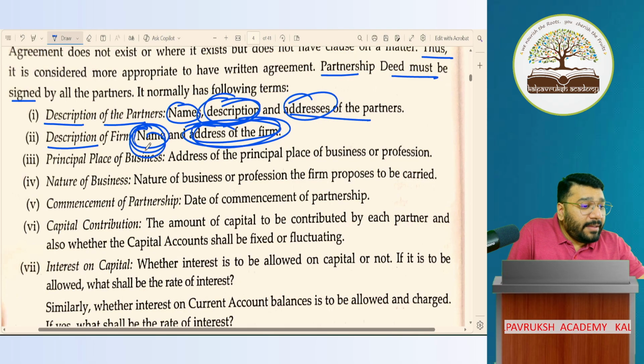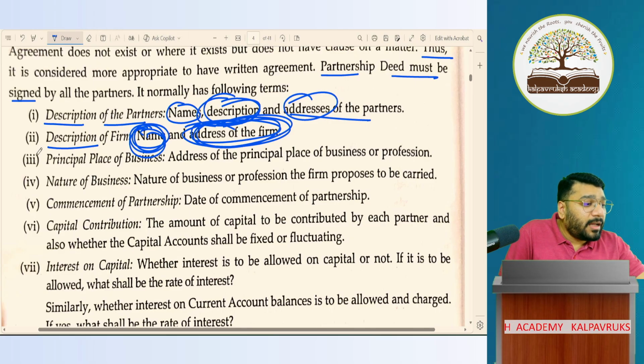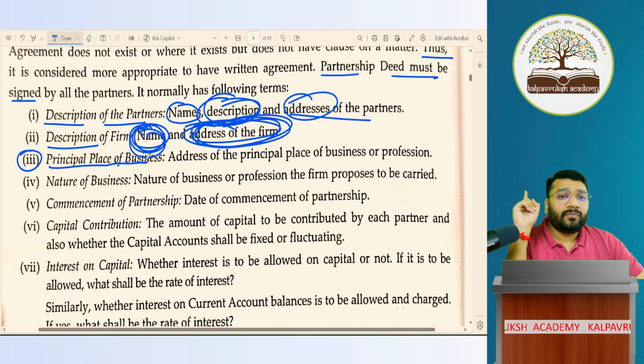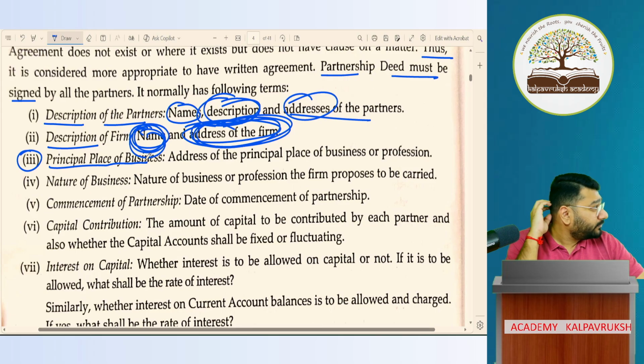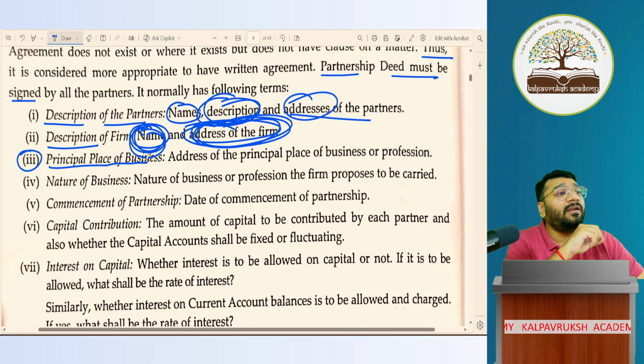So here, the name and the address of the firm. Okay, now coming to the third point: what is the principal place of business? Listen to me very carefully. Some businesses are operating in multiple locations. Let's suppose I have a factory in Tirupur, a main head office in Coimbatore, and multiple branch offices across places in South India.